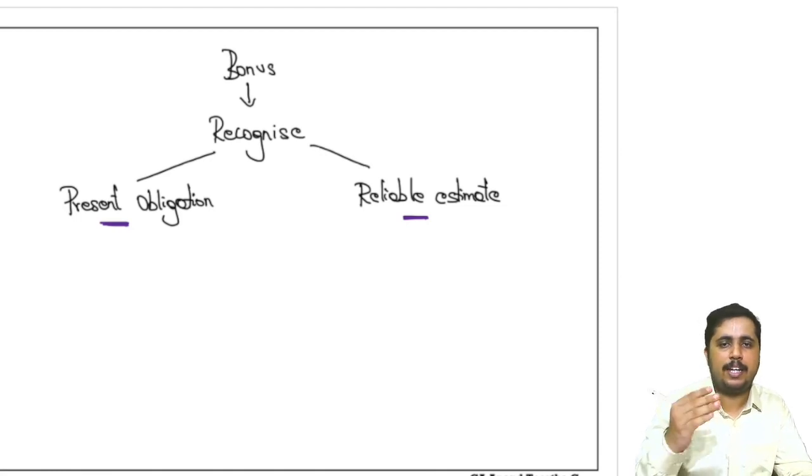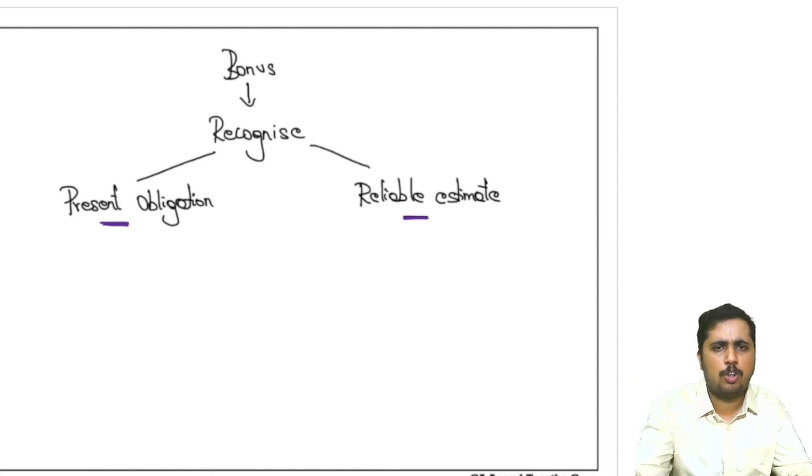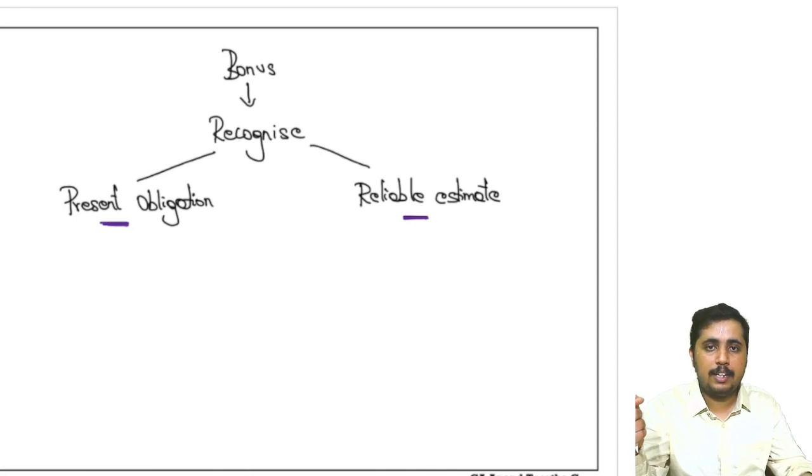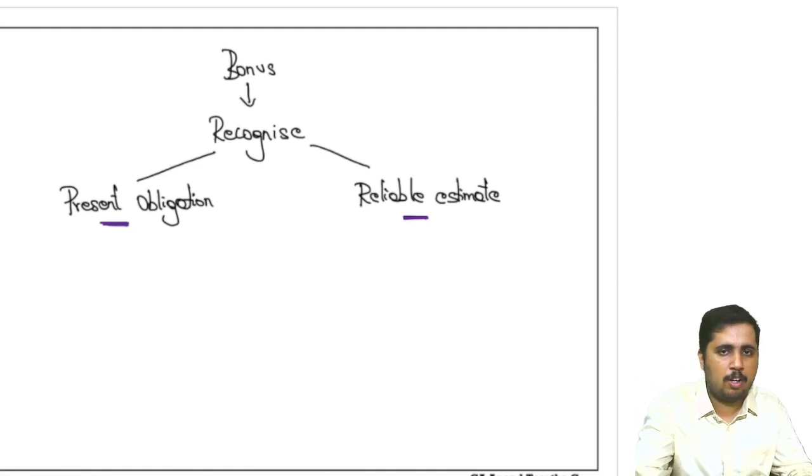For example, they say if we achieve this much profit, let's say we have achieved 10 crore of profit, then out of that 10 crore, 1% or say 10% will be paid to the employees. In this way, they will specifically tell the rate of bonus they pay, and that is basically the reliable estimate. But we are also supposed to consider whether there is a present obligation or not. That is basically whether the company achieved the profit level or not. If there is any other mechanism through which bonus will be paid, these 2 points we have to remember: there has to be a present obligation and there has to be a reliable estimate. In those scenarios, we will be considering our employee benefit expenses.